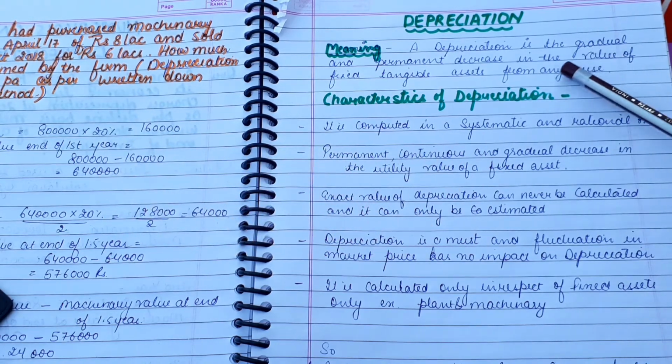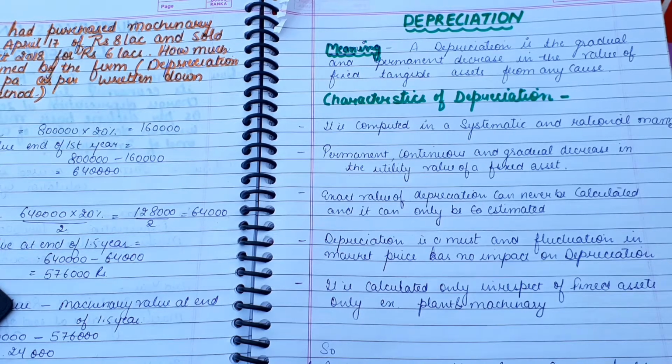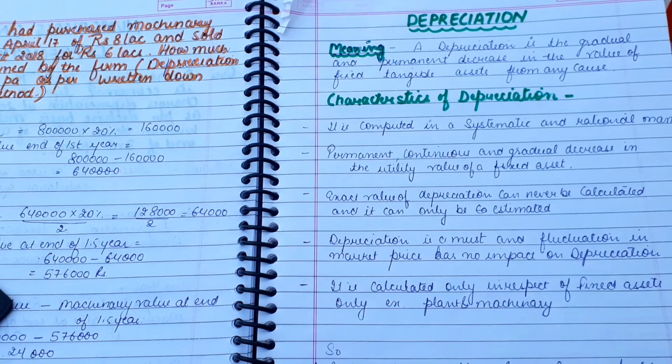Depreciation is the gradual and permanent decrease in the value of fixed tangible assets from any cause. So when there is a decrease in the price of any fixed asset as time passes, that is called depreciation. For example, you bought a car 2 years back at 5 lakh rupees, right? But now when you sell it, suppose its price is 3 lakhs. So there is a decrease in the price, that is called depreciation.